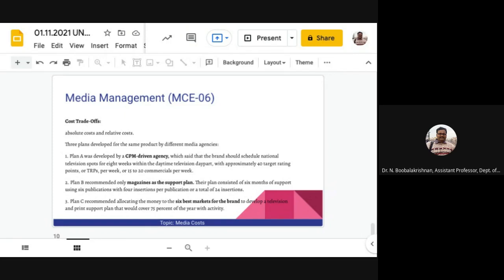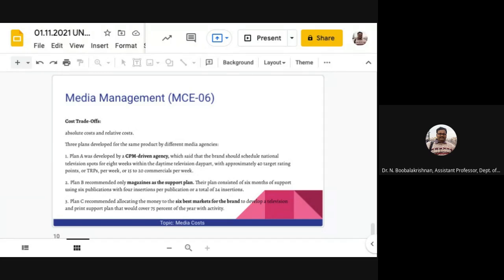Do you get the same answer if you ask which plan is the most cost efficient? Common sense would tell you that Plan A, the CPM-driven agency, might be cost efficient, but it may not be very effective. On the other hand, Plan C may be the most effective, but it may be too limiting in terms of sales and efficiency. And so there you have the trade-offs.